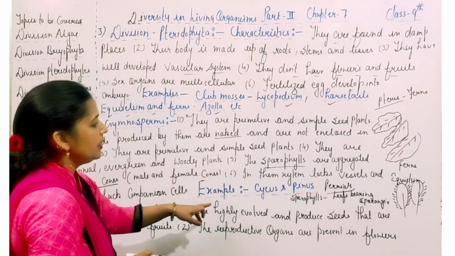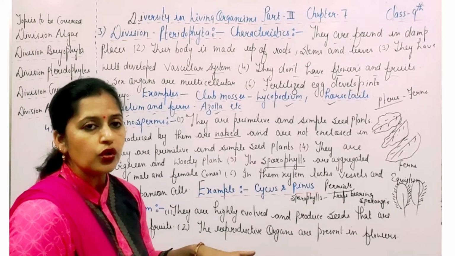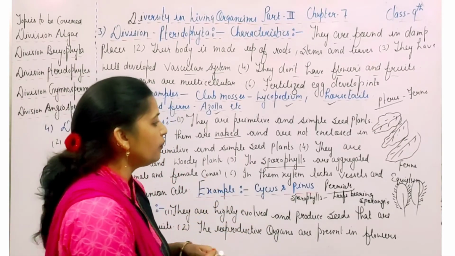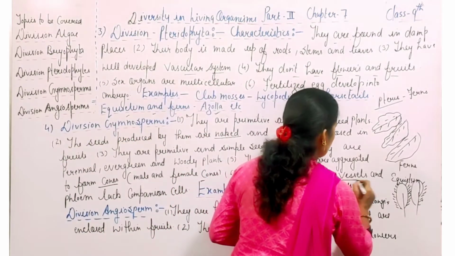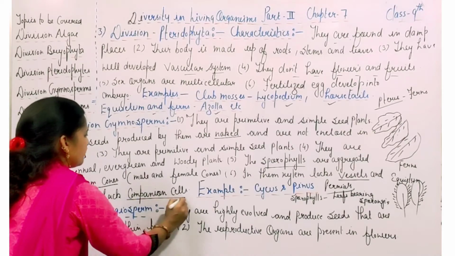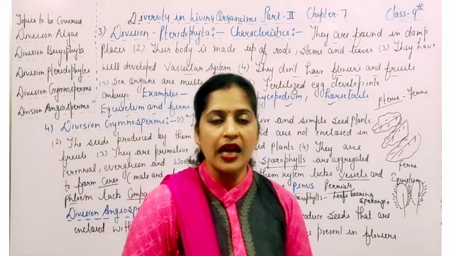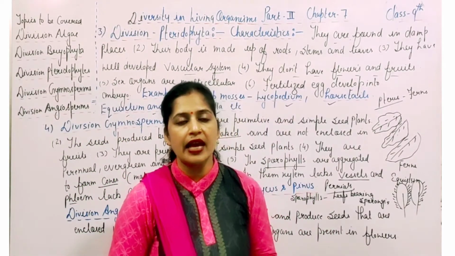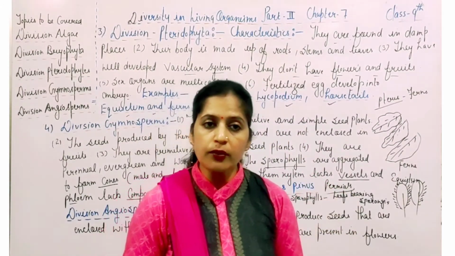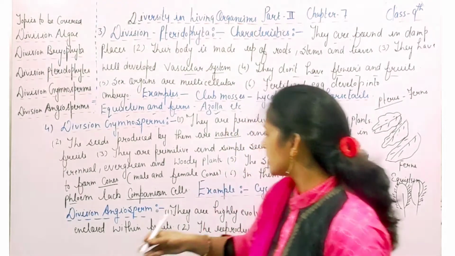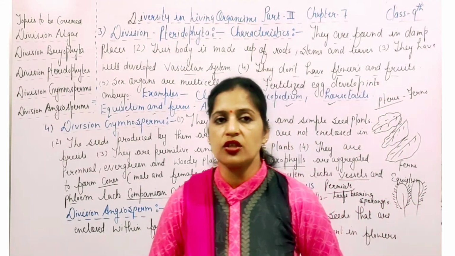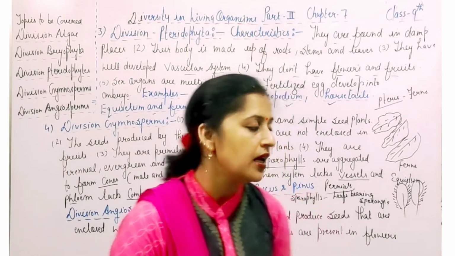In the xylem lack vessels, इसमें जो vascular tissues तो present हैं, पर उसमें जो xylem है वो क्या lack करता है, vessels को lack करता है. Xylem lacks vessels and the phloem lacks the companion cells. That means xylem always lacks the vessels and phloem always lacks the companion cells. For example, the common examples of the division Gymnosperms are the Cycas and the Pinus.